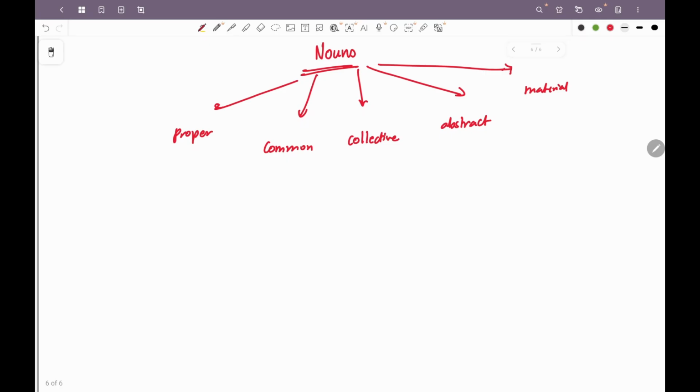Apart from this, there are two others. If we talk about the NDA format, in that there is a concrete noun, and then there is a compound noun. Let us quickly go through these.